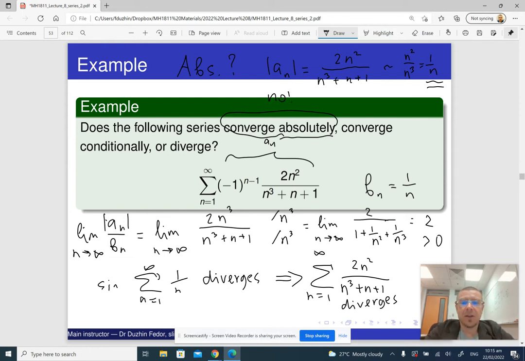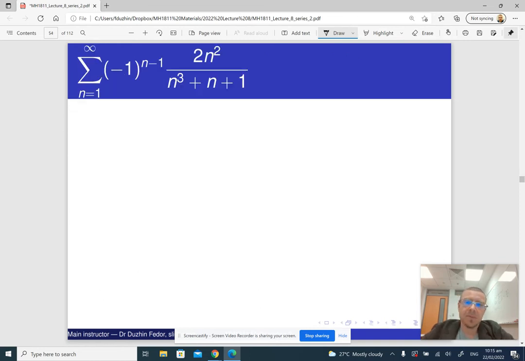Now, is it true that it converges conditionally? We could actually start with the second question, because if the series of absolute values converged, then it means that the original series would also be convergent, right?